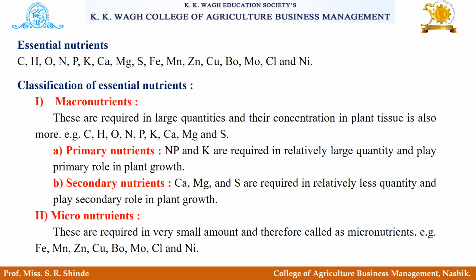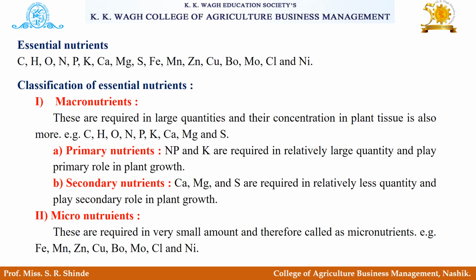Now let's see which are the different essential nutrients. C, H, O, N, P, K, Ca, Mg, S, Fe, Mn, Zn, copper, boron, molybdenum, chlorine and nickel, that are carbon, hydrogen, oxygen, nitrogen, phosphorus, potassium, calcium, magnesium, sulfur, iron, manganese, zinc, copper, boron, molybdenum, chlorine and nickel. These are the essential nutrients.